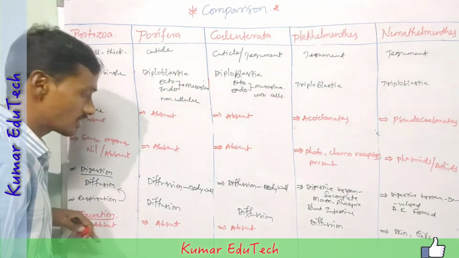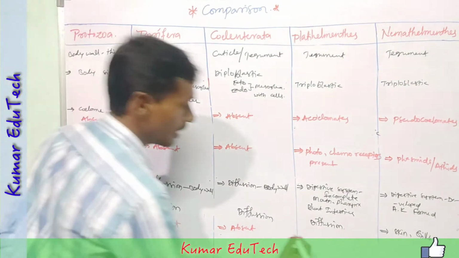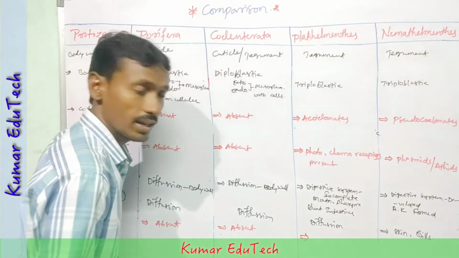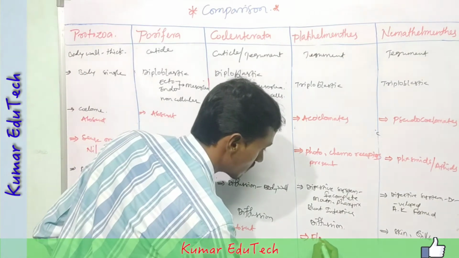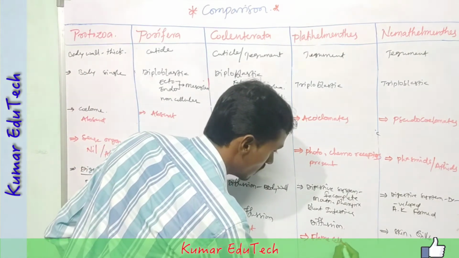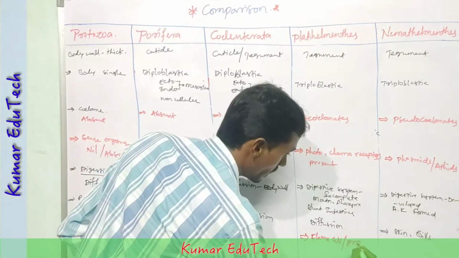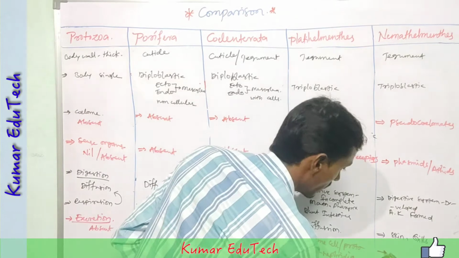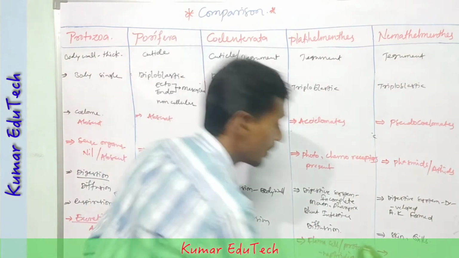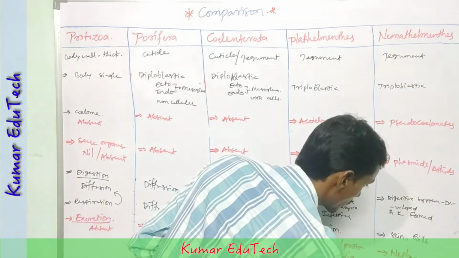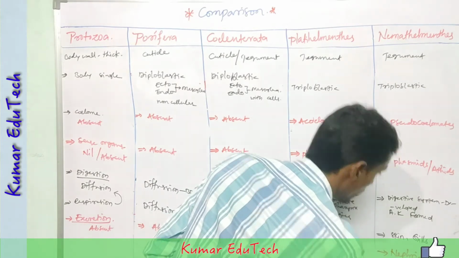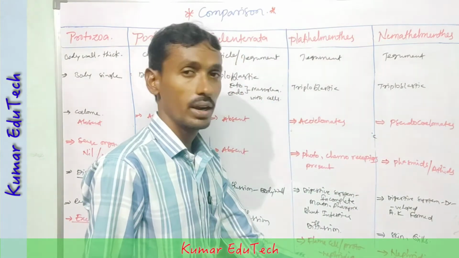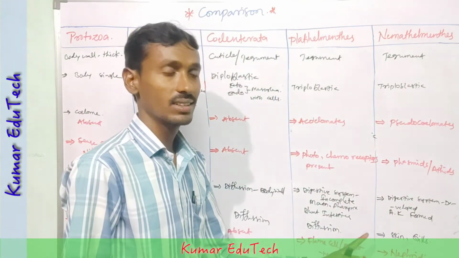Excretory system is absent. And in platyhelminthes, flame cells or protonephridia. Next, in Nemathelminthes, nephridia are used for excretion.